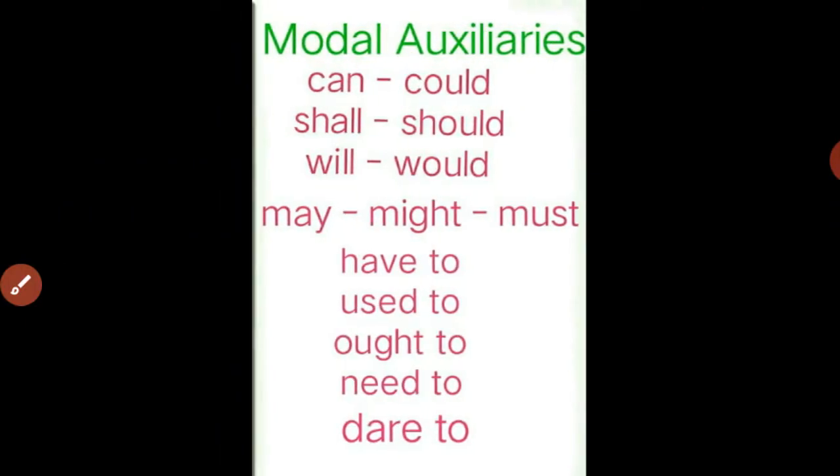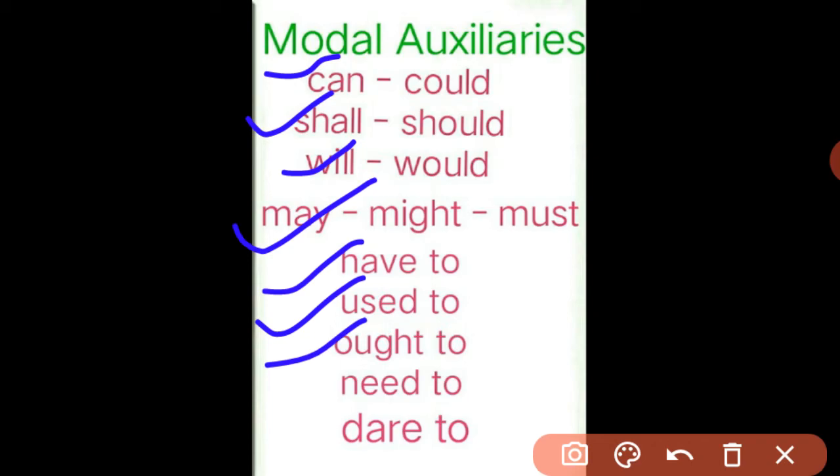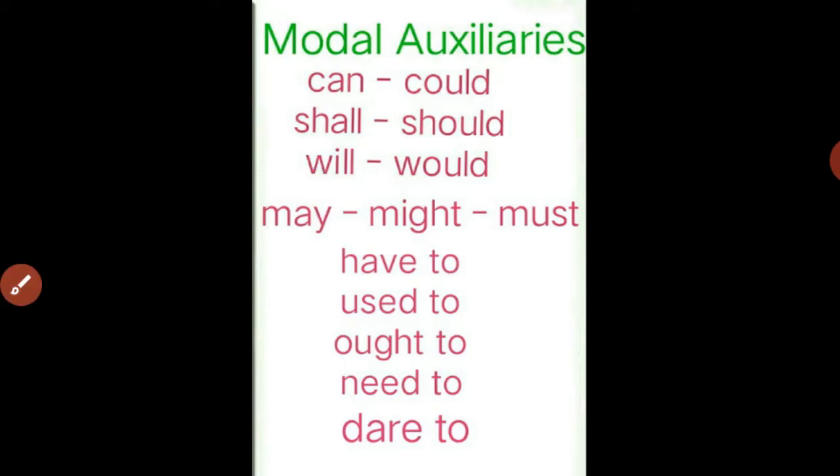Here is the list of modal auxiliaries. What are those? Can, could, shall, should, will, would, may, might, must, have to, used to, ought to, need to, dare to. These are the important modal auxiliaries, and you may see some more.